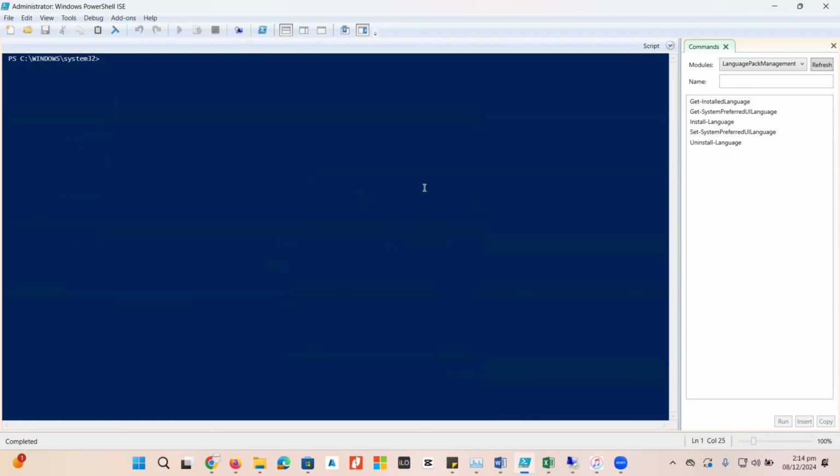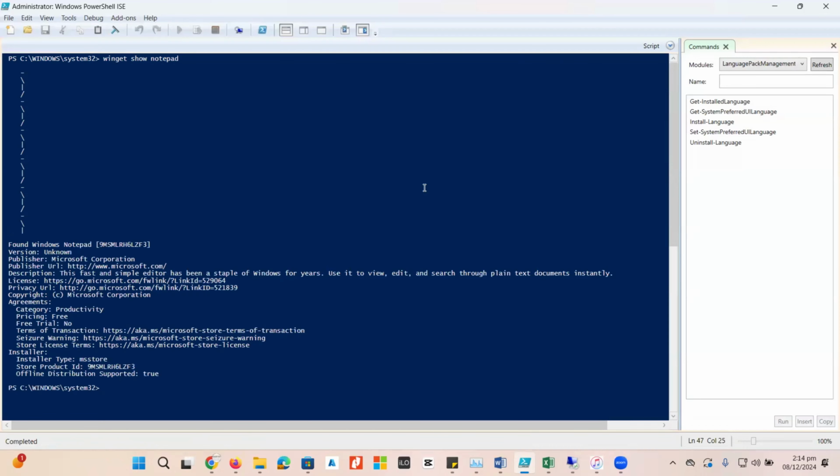If I want to get information about any specific application, I can also do this with the winget command, winget, and I tell it to show notepad. It will take a while and then show me the results about the notepad application. Here we go. Now it shows me the detailed information about notepad, its publisher, and all kinds of information, its licensing, productivity, each and everything about this specific application.